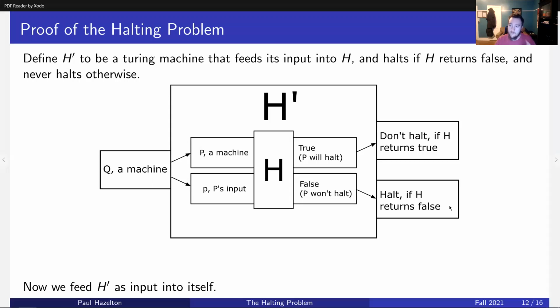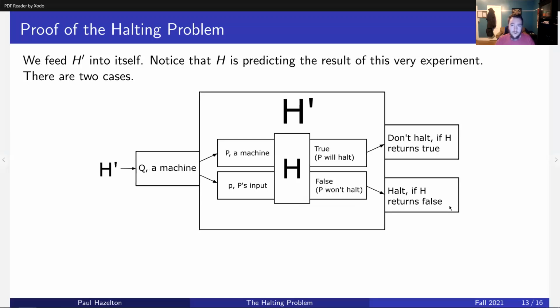And now is when the confusing magic happens. We can feed H prime as an input into itself. So notice that H is predicting the results of this very experiment that we are conducting. We're feeding H prime into itself. And what's going to happen? H better be able to figure that out because we assume that it can.